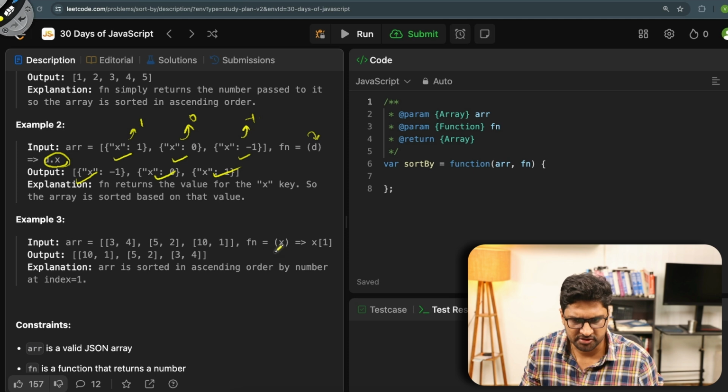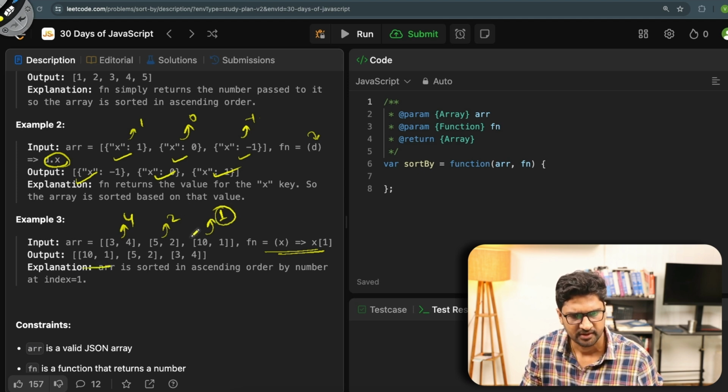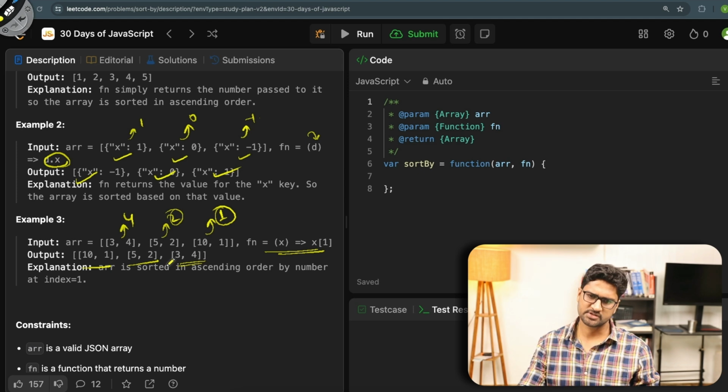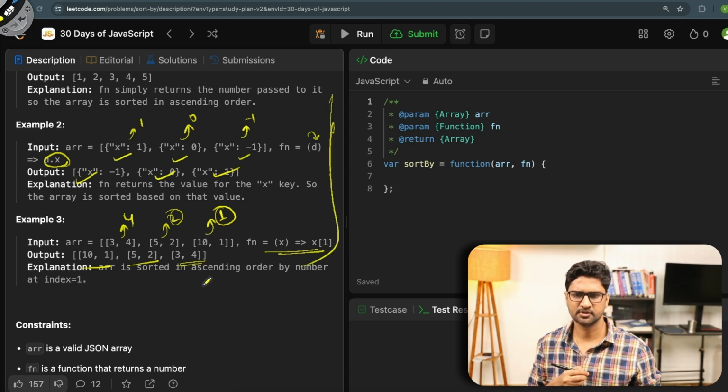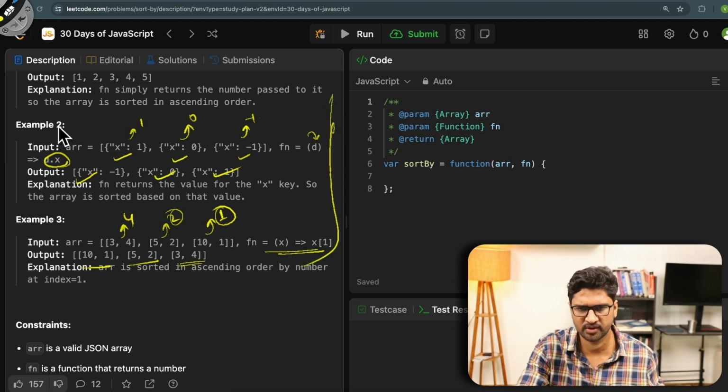Here again my function is x is equal to x.x1. It means this value is 4, this value is 2, this value is 1. Now 1, 2, 4, first 1 should come up, then 2, and then 4. So this is how I have three examples, and this is how the sorting looks. Let's quickly make the changes for it.